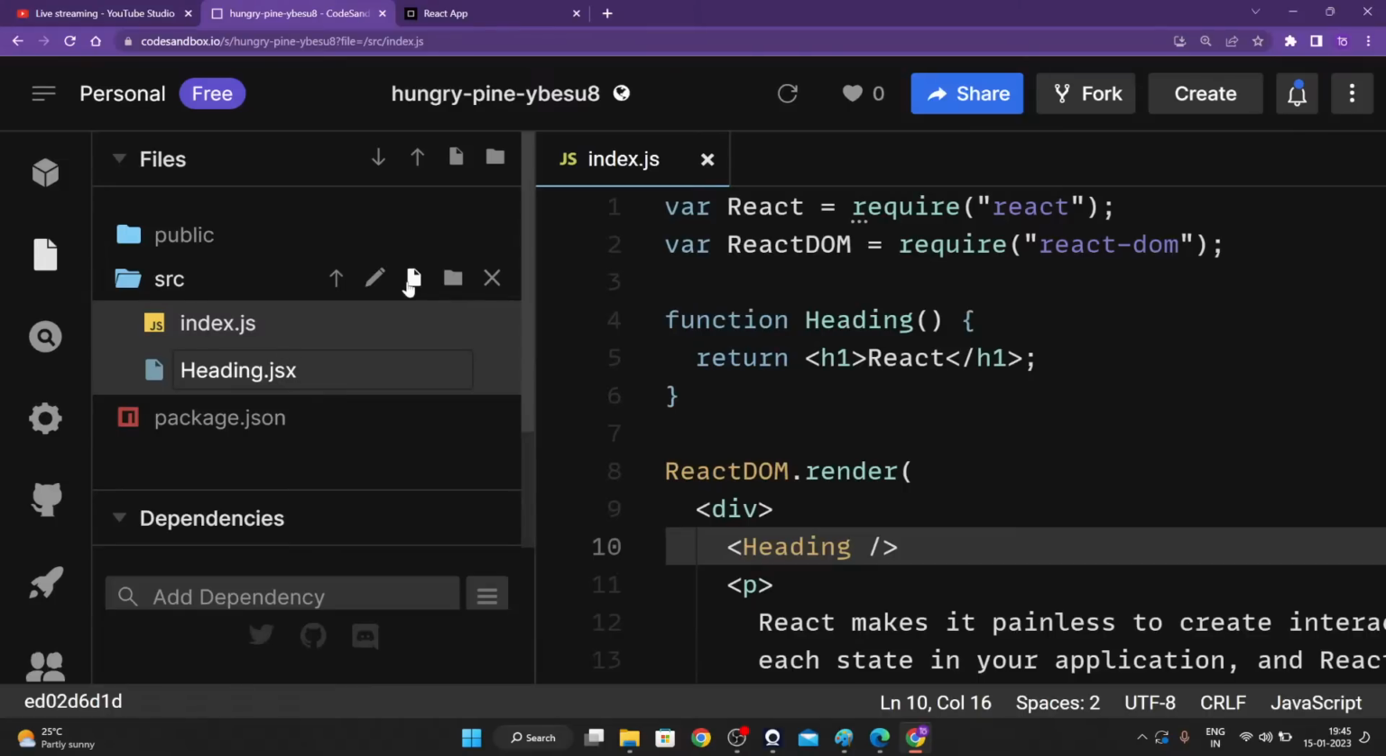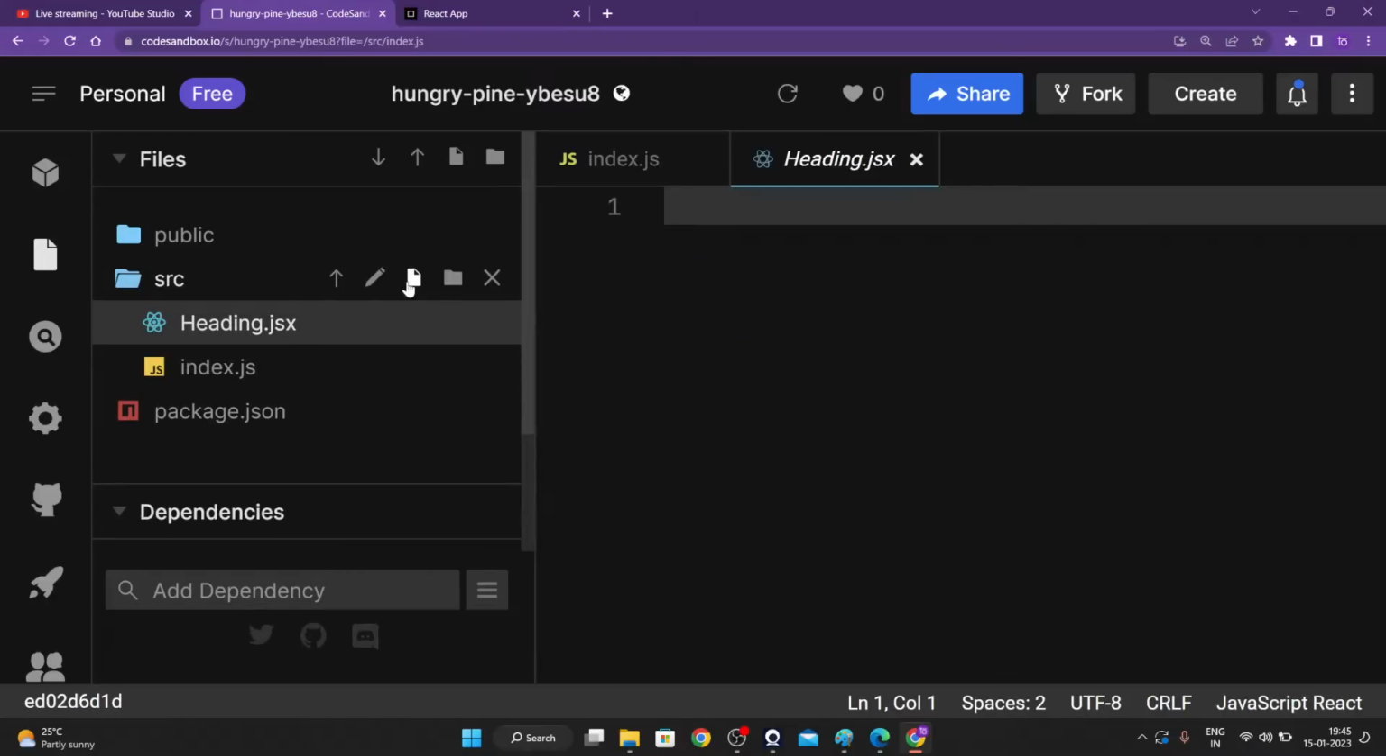And we are going to write our JSX code inside of it. Am I right or wrong, guys? Please do let me know. Yes. So we are going to press enter right over here. That is our heading.jsx that we are creating.